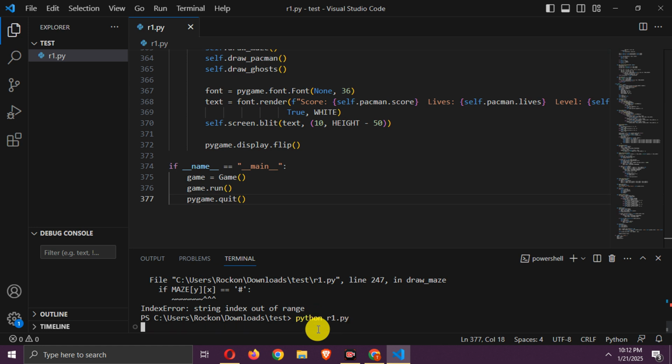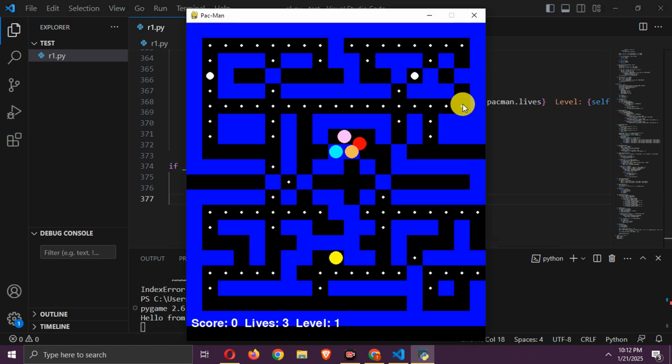Let's try it. It is working but has issues like ghosts not moving, and Pac-Man is stuck in a small area and can't go to the other side. So it is not perfect.